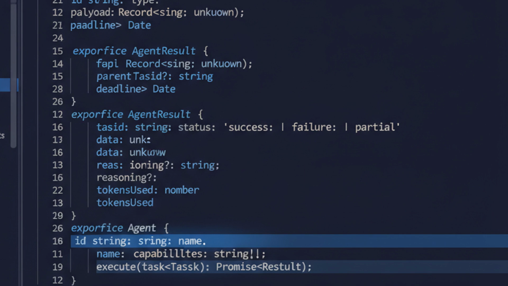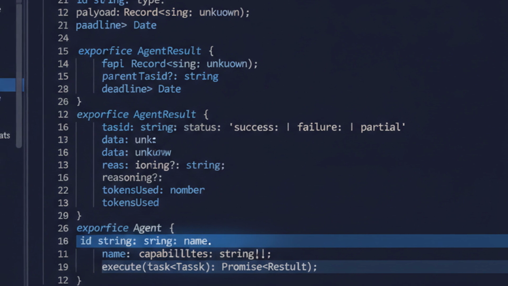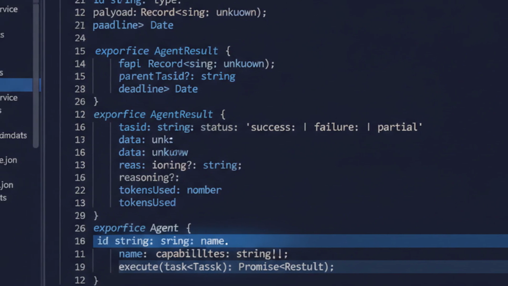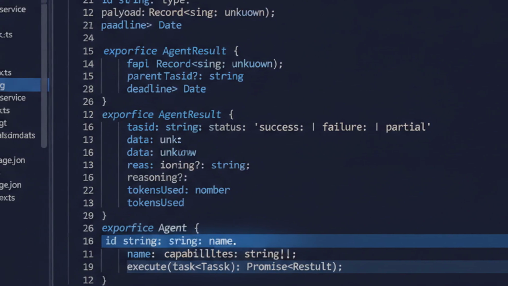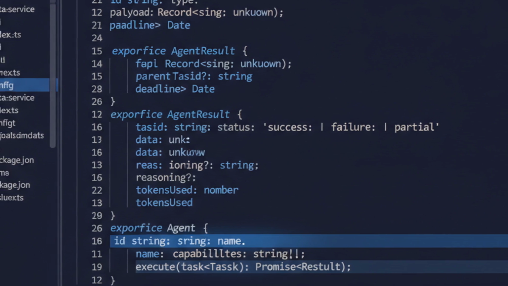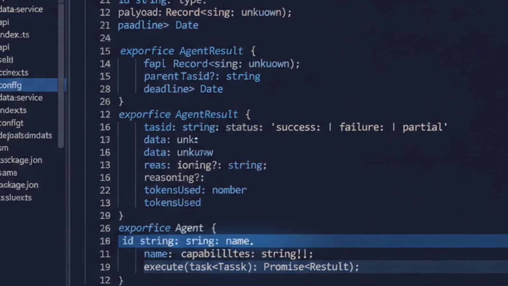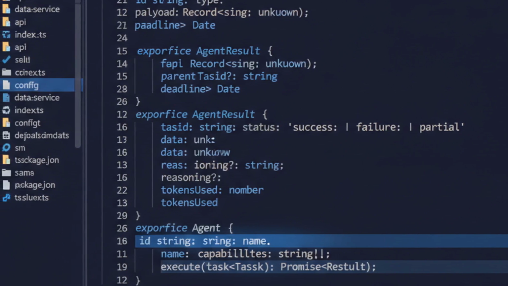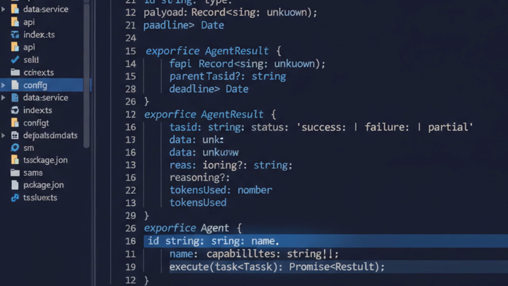Before we orchestrate anything, we need a consistent agent interface. Every agent in our system will implement this contract, an execute method that takes a task and returns a result, plus metadata about its capabilities. This isn't just TypeScript ceremony. It's what allows our orchestrator to treat agents as interchangeable units. Notice the capabilities array. This is how the supervisor knows who can handle what.